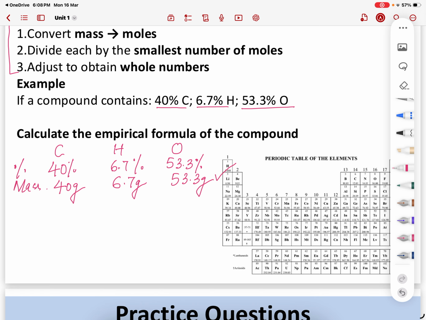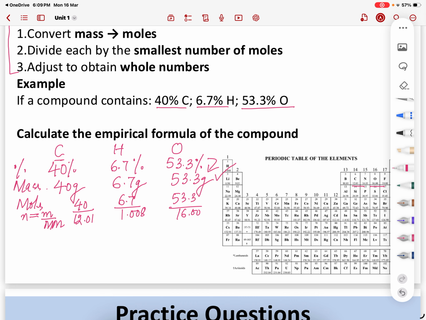Sometimes you will be given the mass. If it is given in a percentage, then directly write it as a mass. You don't need to do any calculation. Then you will find the moles. All of you know how to find the moles. Number of moles is equal to mass over molar mass. So you're gonna divide 40 by the molar mass. The molar mass of carbon is 12.01. Hydrogen, 6.7, is divided by 1.008, and this is 53.3 divided by 16.